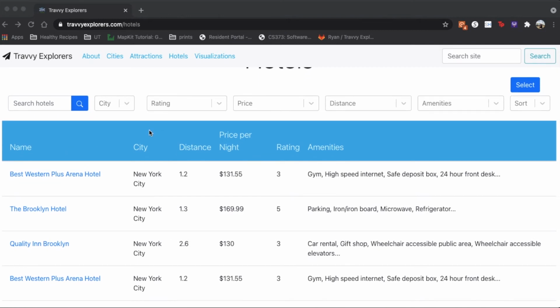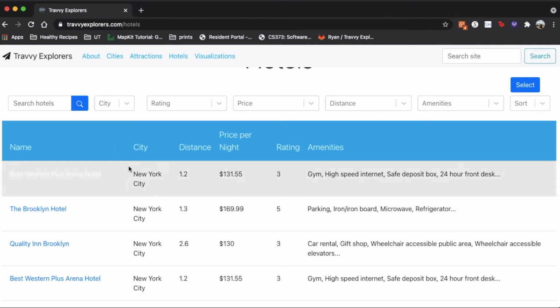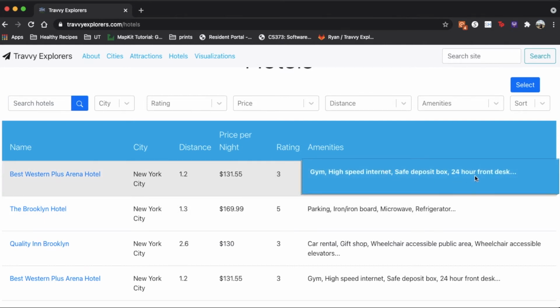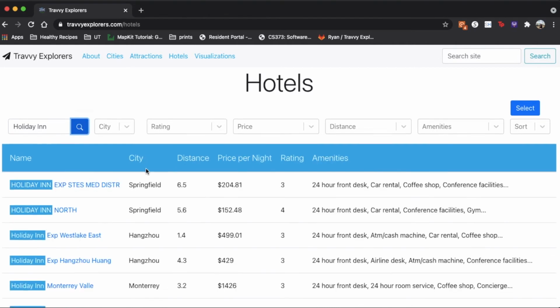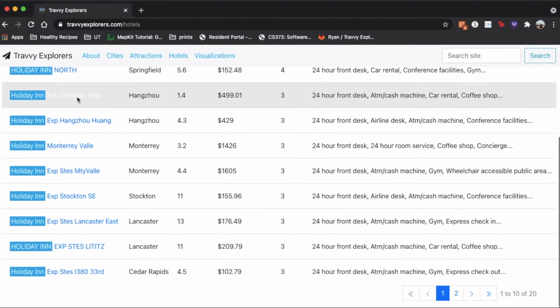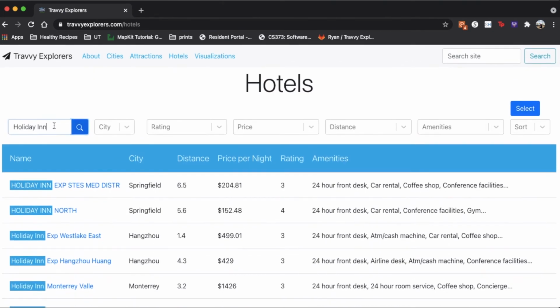Hotels model page. As you can see, the table displays information about each hotel, such as name, city, distance from the center of the city that the hotel is in, average price per night of a room at the hotel, average rating out of 5 stars, and then amenities that the hotel provides. And you also have the option to search within hotels. So for instance, if I wanted to stay at a Holiday Inn, I could search for Holiday Inns, and then I would get all of the Holiday Inns in all of the cities within our database.